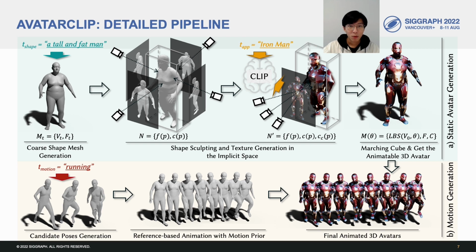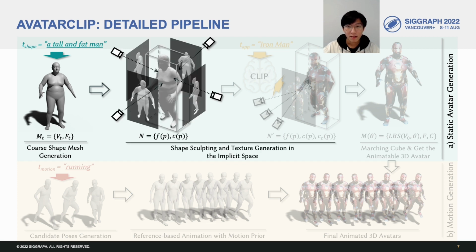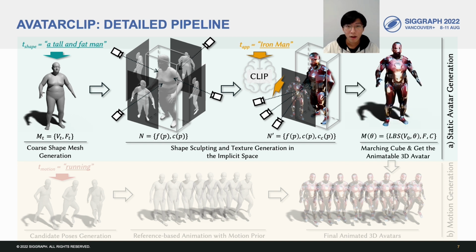Now let's look at a more detailed pipeline. Given the body shape description, we first generate a coarse body shape. It is then converted to the implicit space by optimization. Then in the implicit space, we use the CLIP-guided optimization to sculpt the shape and generate texture. Finally, the implicit avatar is converted back to meshes and registered to SMPL for animation.